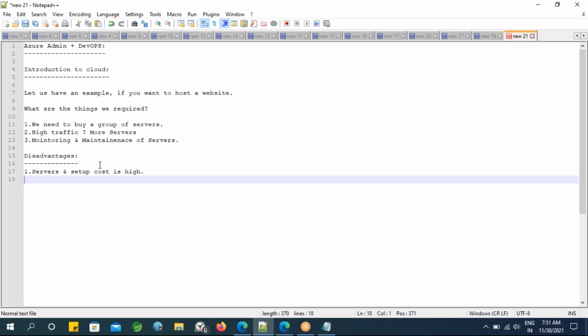And we don't know, right? At some point of time traffic is going to be high, at some point of time traffic is going to be slow, right? Let us assume I have 500 servers but today, that is the worst case, I got only 10 visitors, right? So 10 visitors can be handled by a single machine. What about these 499 machines or 499 servers? They will be in an idle state, right? I mean, we are not utilizing those servers as well. So this is nothing but servers and setup cost being high. What I mean to say, okay.